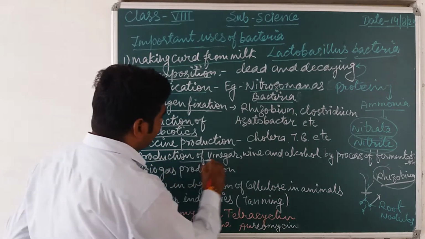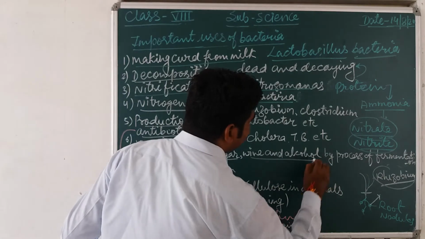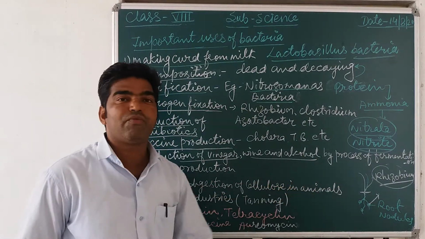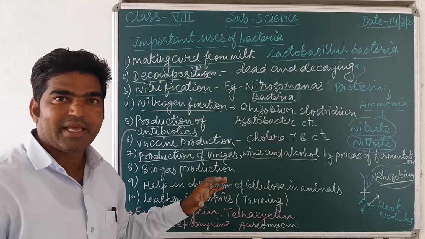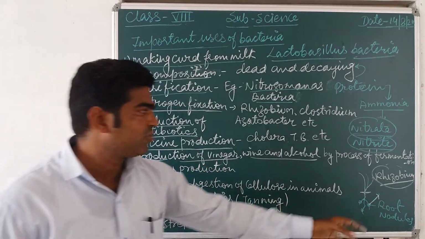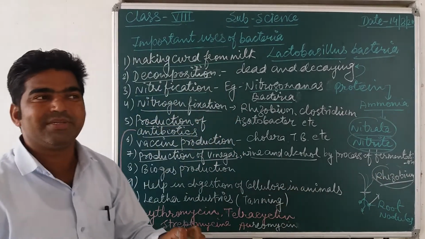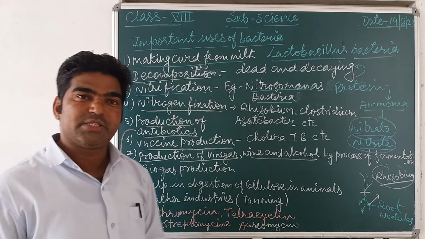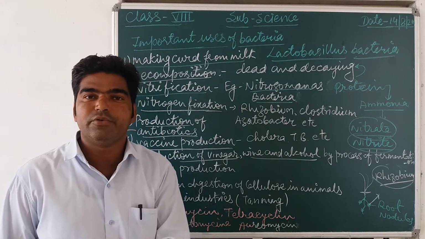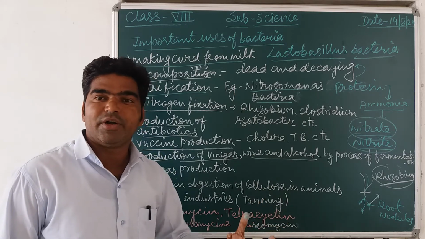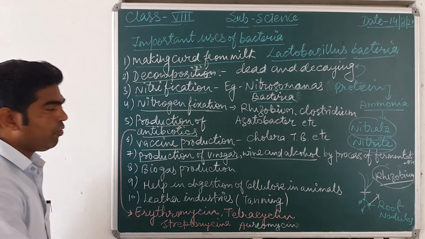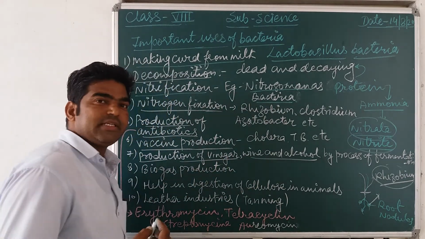Now next is the production of vinegar, wine and alcohol. Many types of wines, vinegar and alcohol are also formed by some bacteria, and that bacteria is utilized for the process of fermentation. Fermentation is a type of anaerobic respiration, in which the glucose present in fruits and barley or wheat or rice is changed into alcohol plus carbon dioxide.